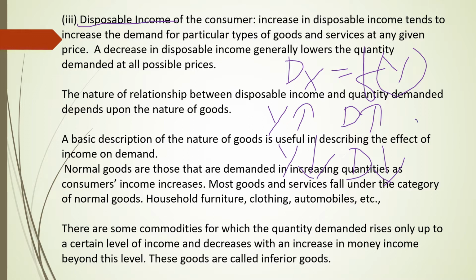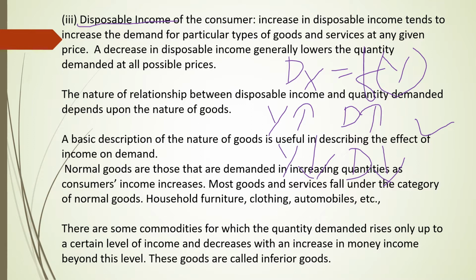This we call it as income effect. That means when income increases, demand for particular goods and services will increase, and when income decreases, demand for particular goods and services will decrease.